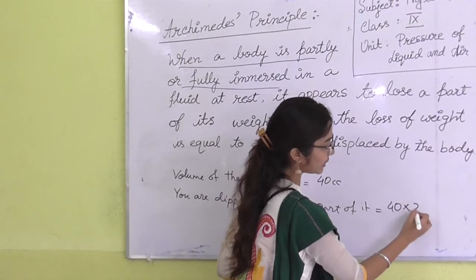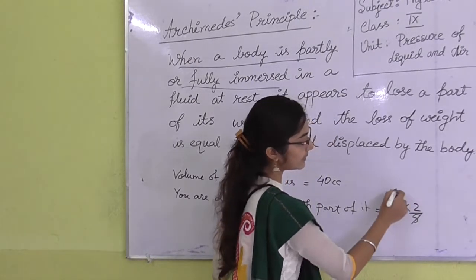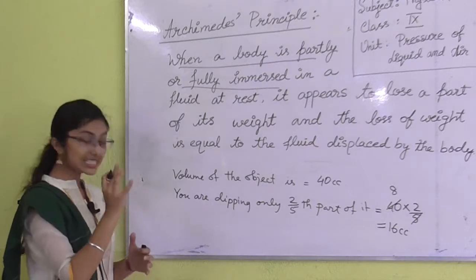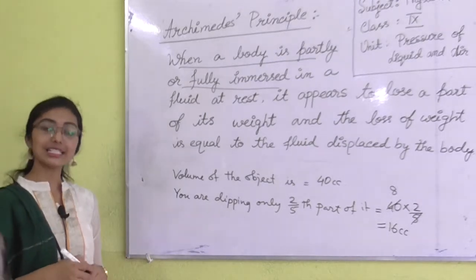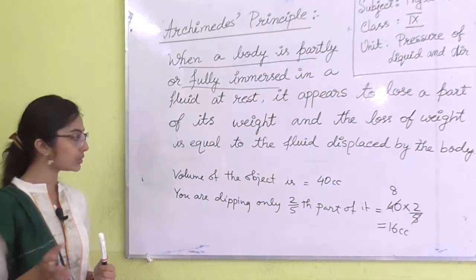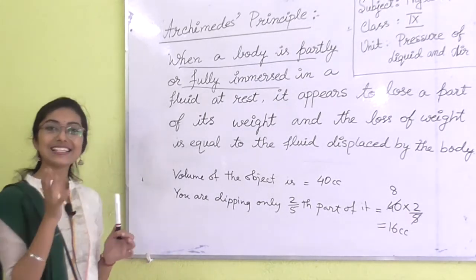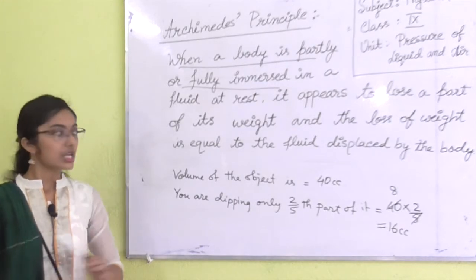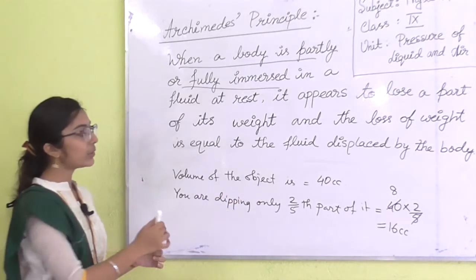You can calculate 40 into 2 by 5, that is 16 cc of the object immersed into the water. So 16 cc of water will be displaced from the beaker, because you are dipping only a part.